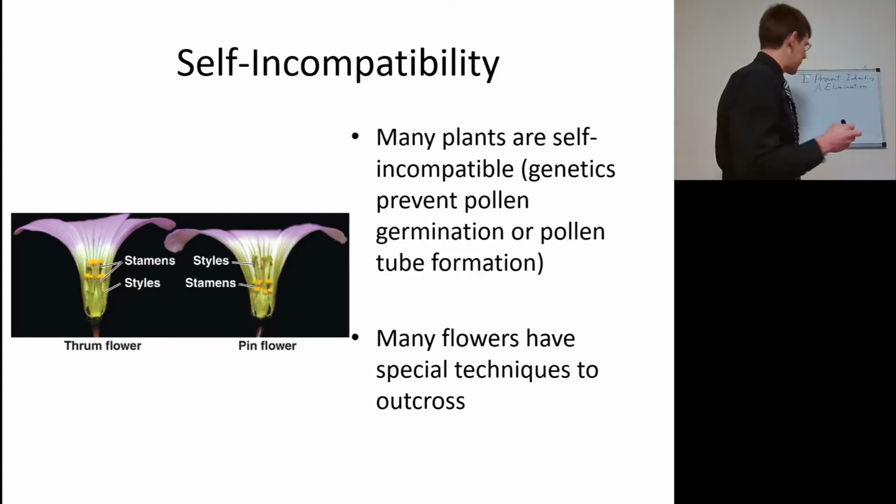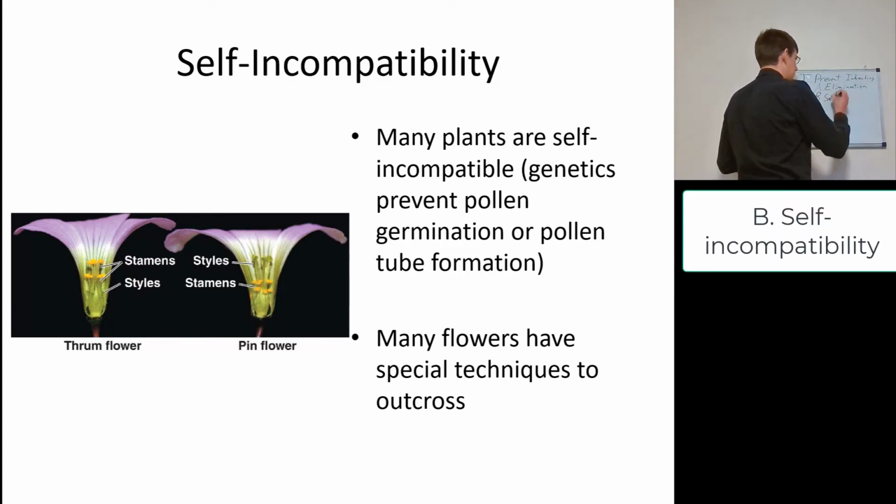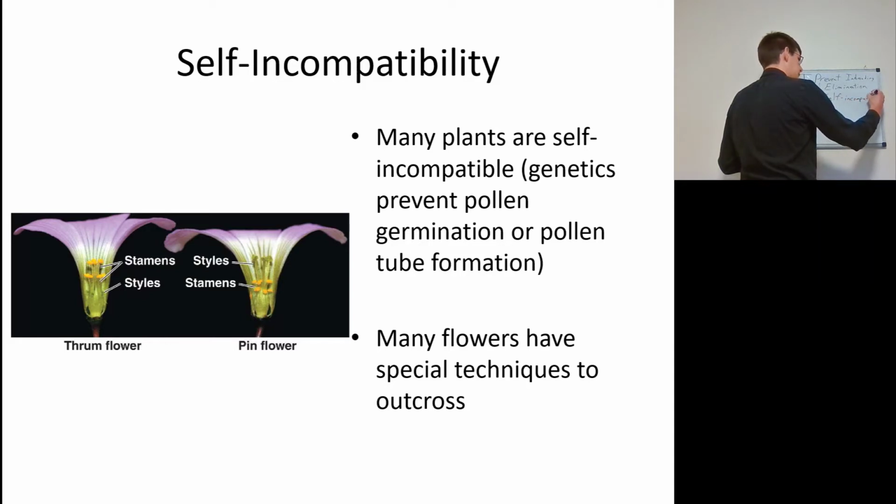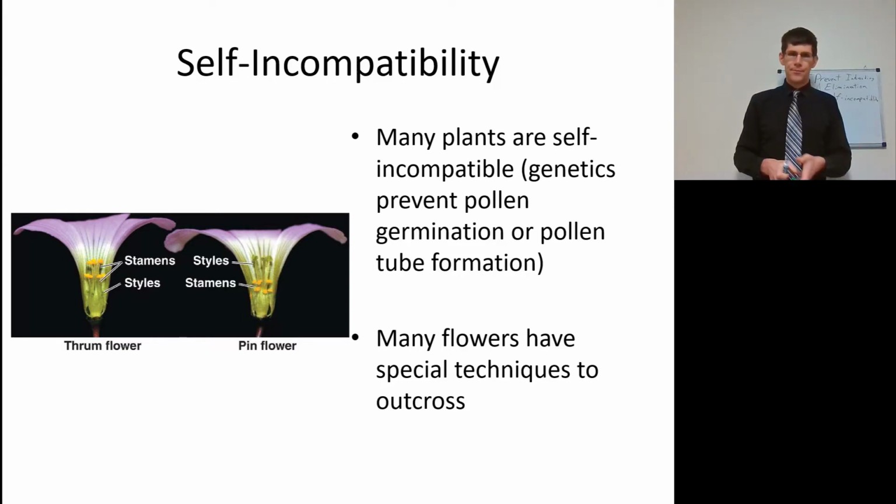Another way of avoiding inbreeding is being self-incompatible. Now take an apple tree, for example. Apple trees don't breed true. So what that means is if you take an apple and you were to plant its seeds, you're not going to get all red delicious plants from a red delicious apple. What we do instead, if we want an orchard of red delicious apples, is we are going to cut branches from them and we're going to make a whole orchard of basically the same tree.